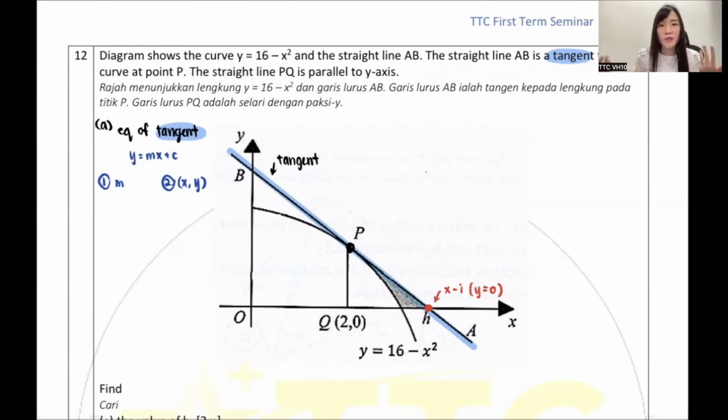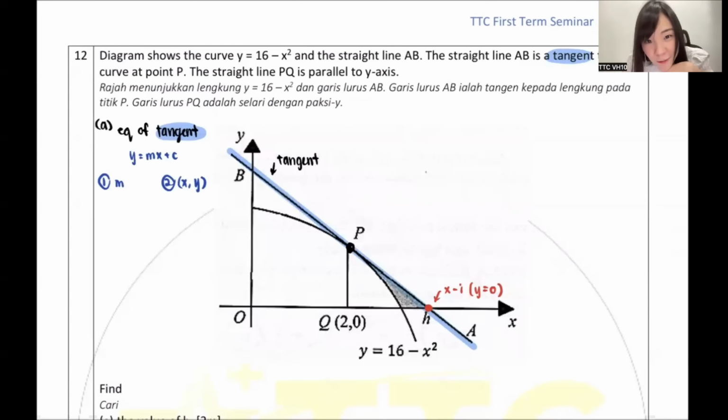Don't tell me the formula, y2 minus y1 over x2 minus x1. Whatever you say, correct. But the problem is, for this straight line, you've got two points? No. Don't say two points, there isn't even one point. So my dear, with not even one point, how do you use y2 minus y1 over x2 minus x1? So I don't think I can use that.